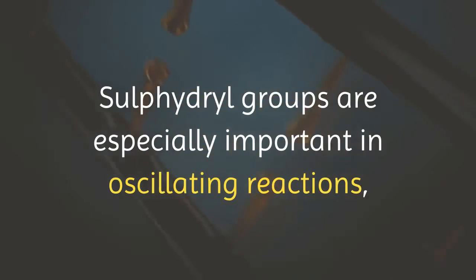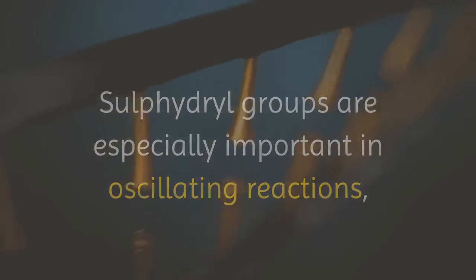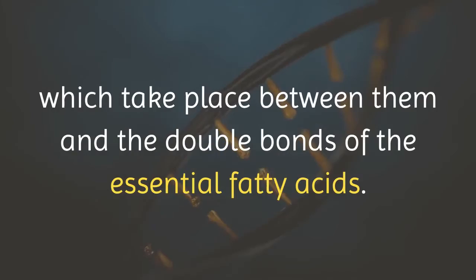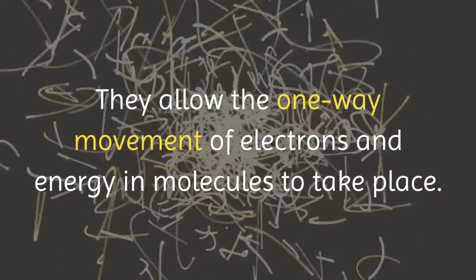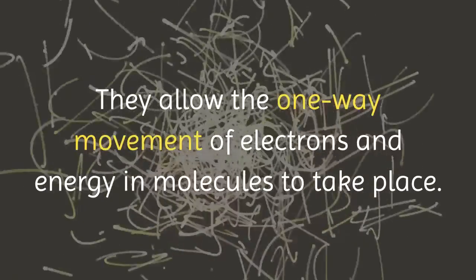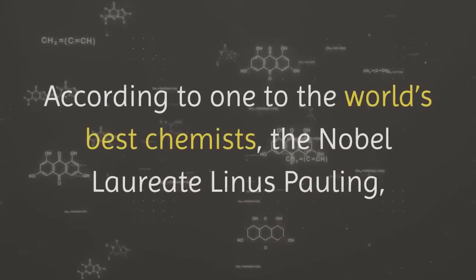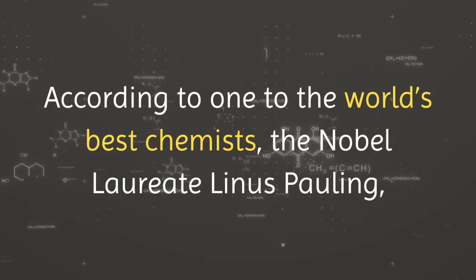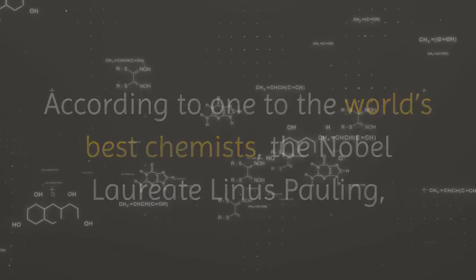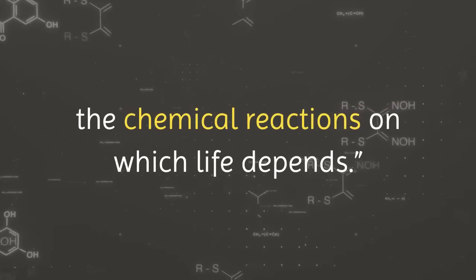Sulfhydryl groups are especially important in oscillating reactions, which take place between them and the double bonds of the essential fatty acids. They allow the one-way movement of electrons and energy in molecules to take place. According to one of the world's best chemists, the Nobel laureate Linus Pauling, such movement is required to make possible the chemical reactions on which life depends.